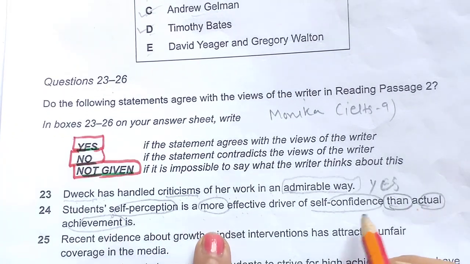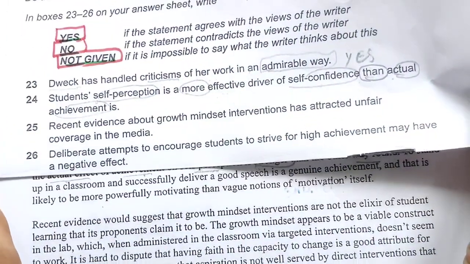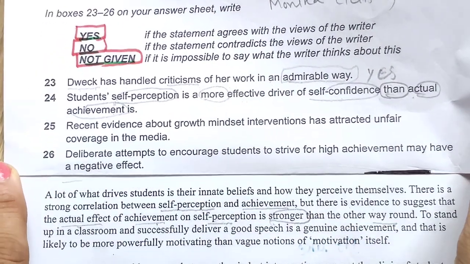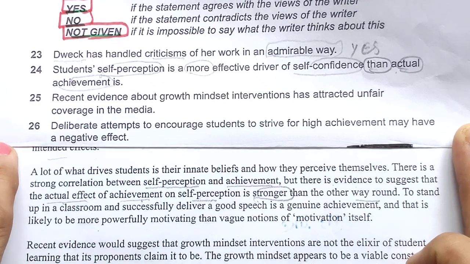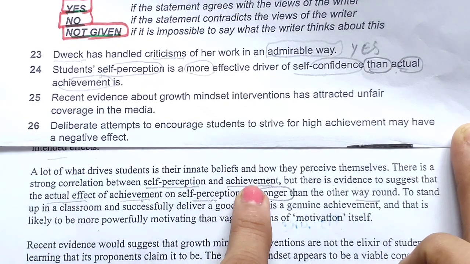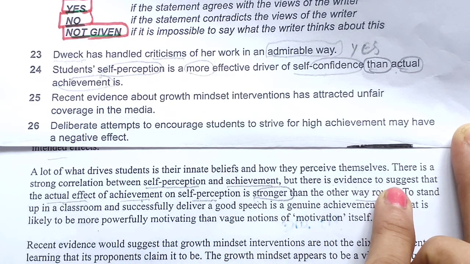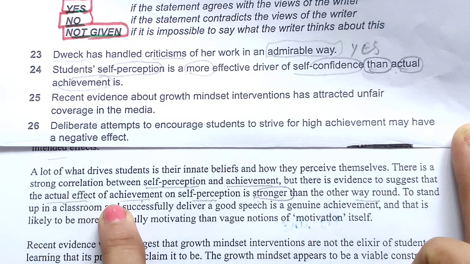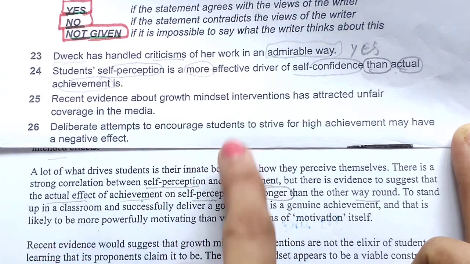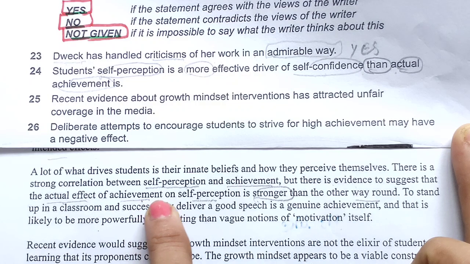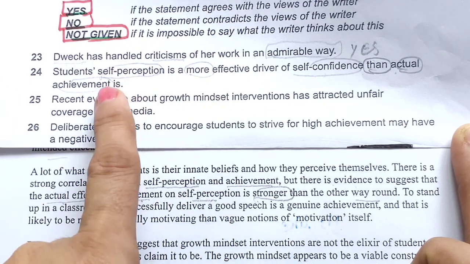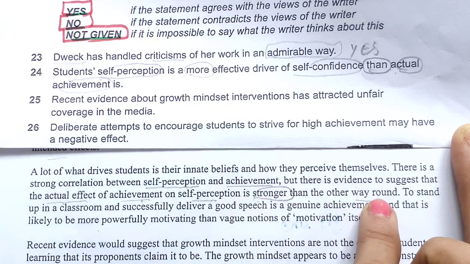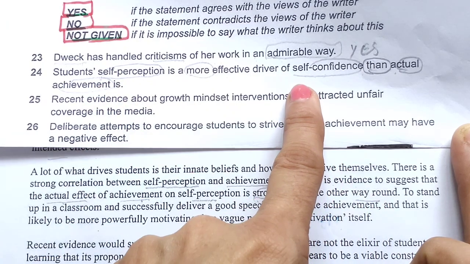So here you see yourself and then decide what they are saying. Self perception and achievement they have started, but there is evidence to suggest that the actual effect of achievement on self perception, they have combined this and this, is stronger than any other way, meaning any other way, self confidence.